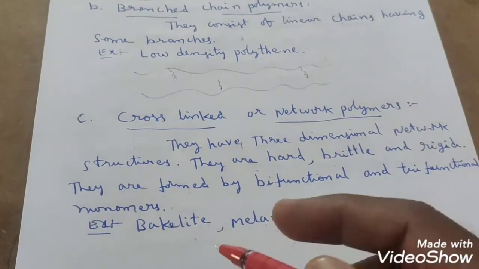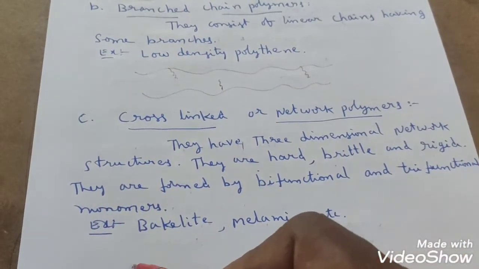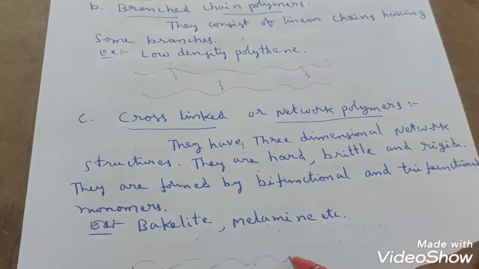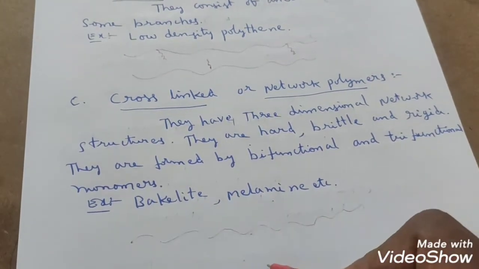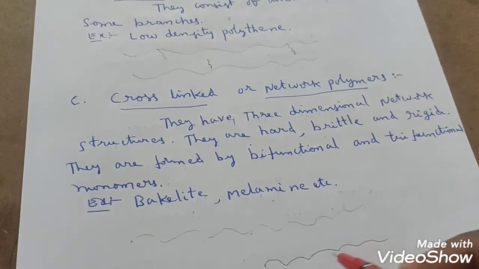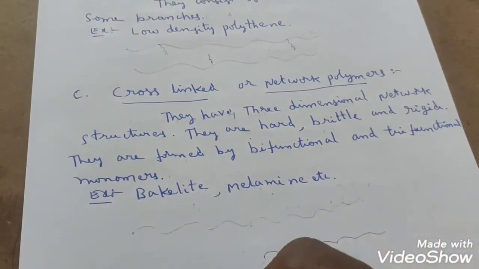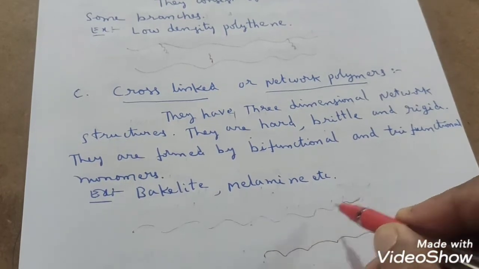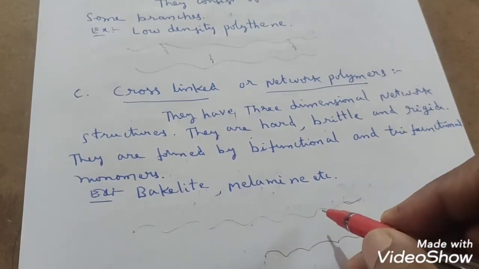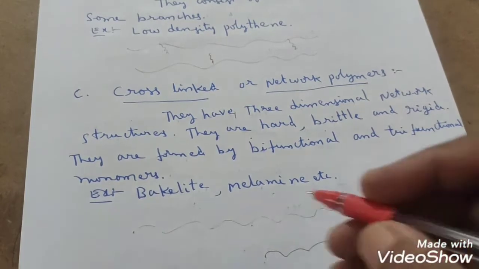For example, take linear chains like this. These linear chains are formed by bifunctional and trifunctional groups.